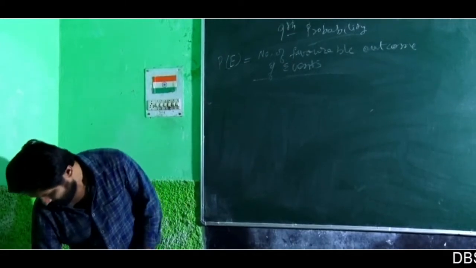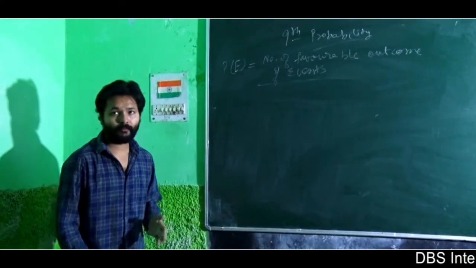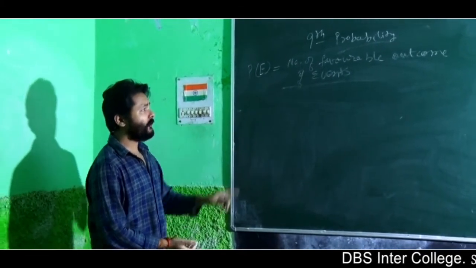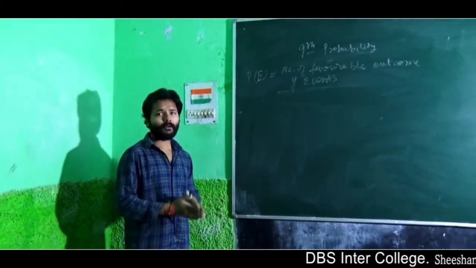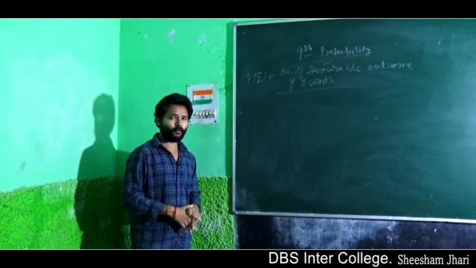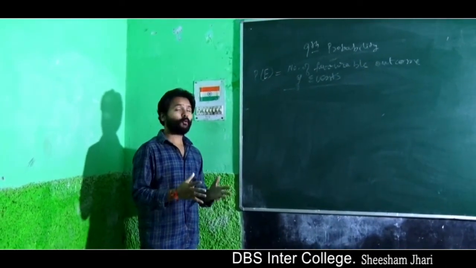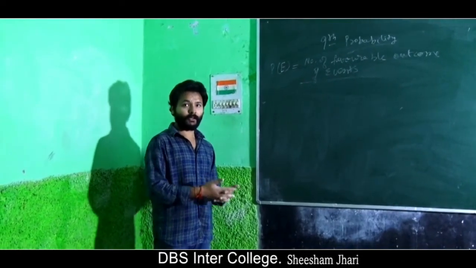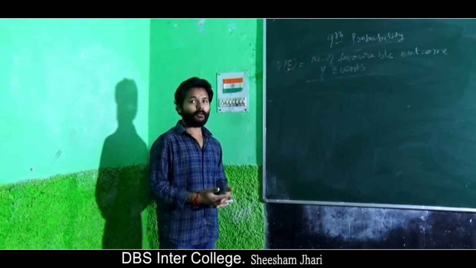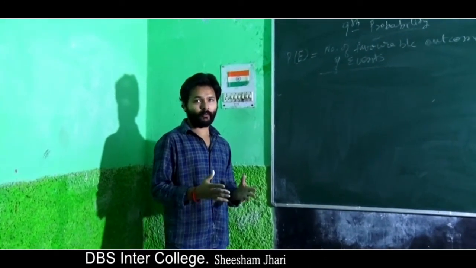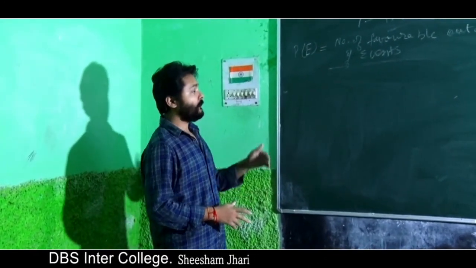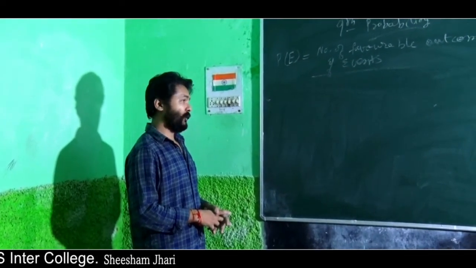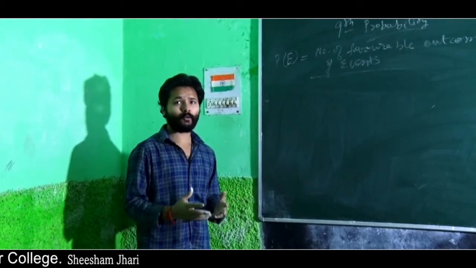Okay, so till now we have discussed this topic of probability. I have told you the general formula for probability, which is favorable number of outcomes divided by total number of outcomes. For possible events, the probability should be between 0 and 1, not less than 0 and not more than 1. For impossible events, the probability is 0. We have also calculated the question related to Ludo dice.